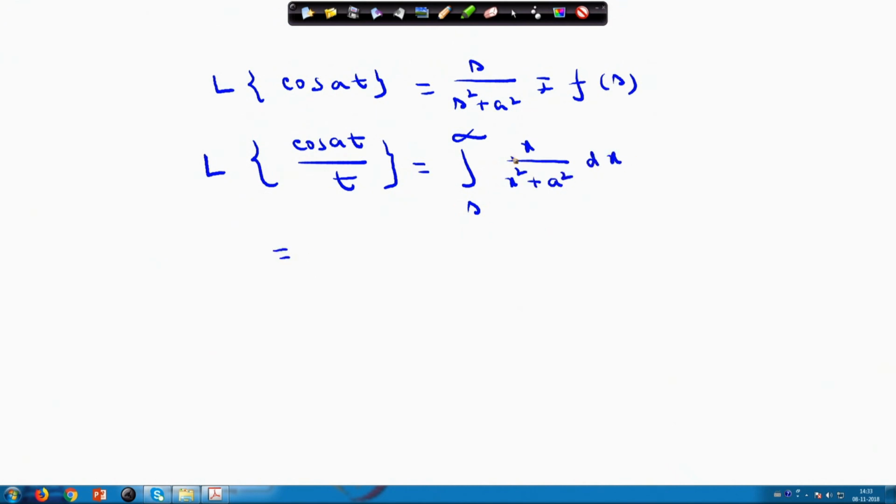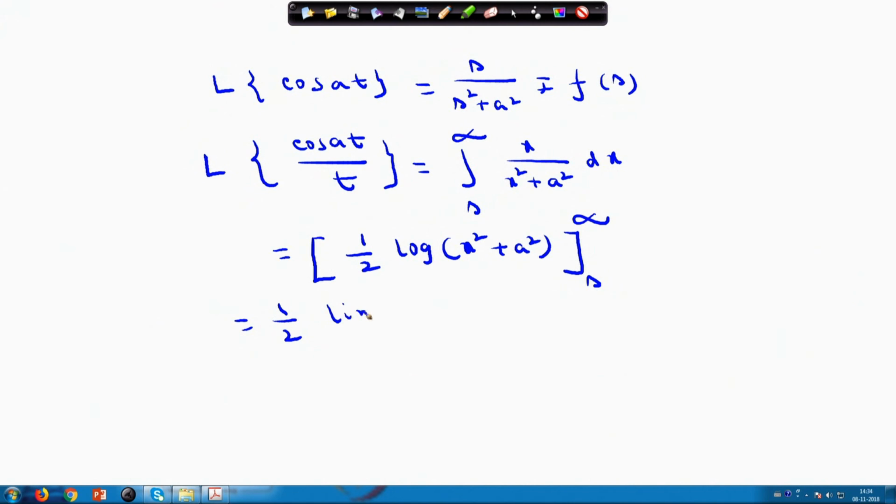Again this is the standard form, it will come in the form of log. So half into log of x square plus a square from s to infinity, which is half into limit x approaches infinity of log of x square plus a square, minus half into log of s square plus a square, putting the lower limit.